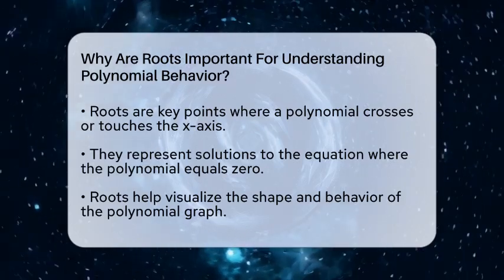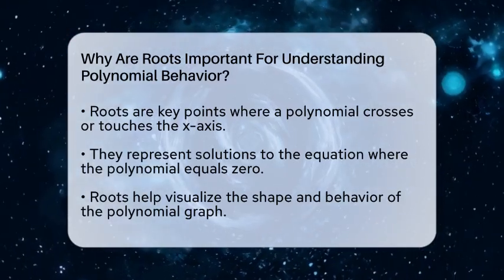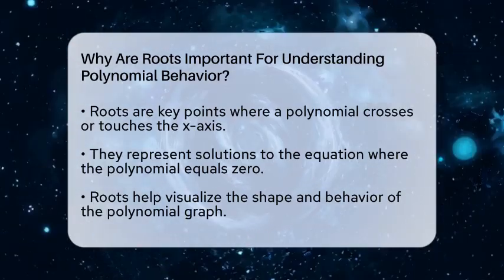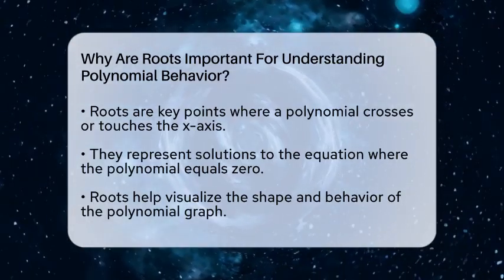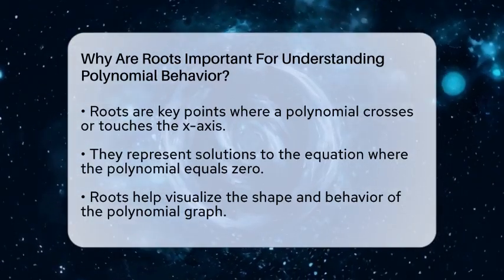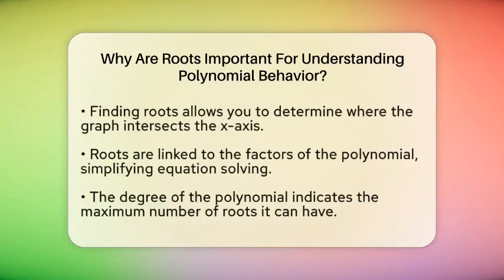When you look at a graph of a polynomial, the roots are the points where the graph hits the x-axis. These points are important because they show where the output of the function is 0. If you want to sketch the graph, finding the roots gives you a clear idea of where the graph crosses the x-axis. This helps you understand where the function changes from positive to negative or vice versa.